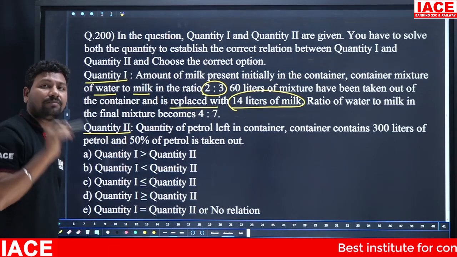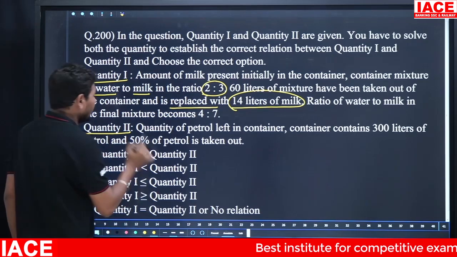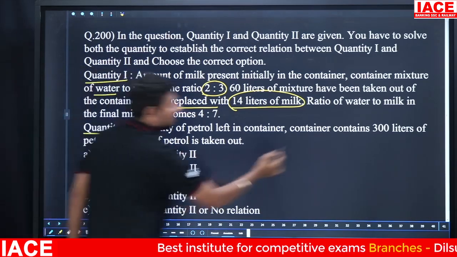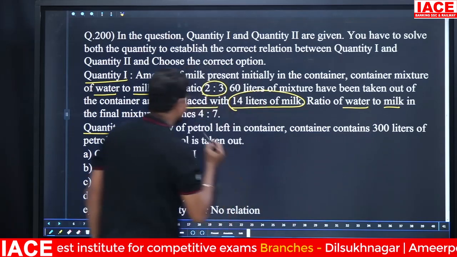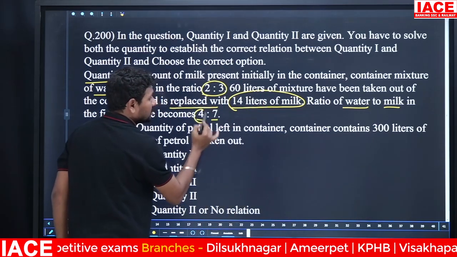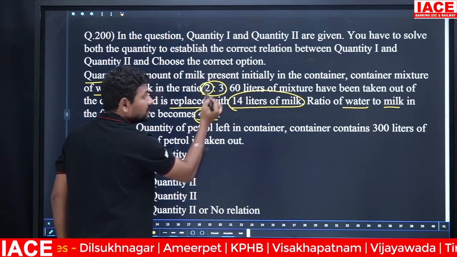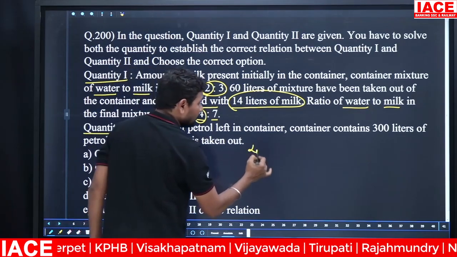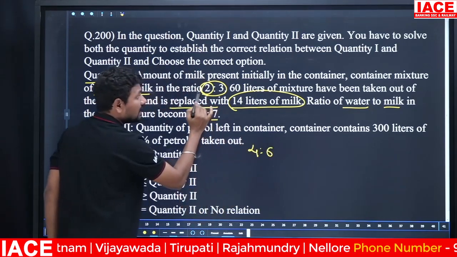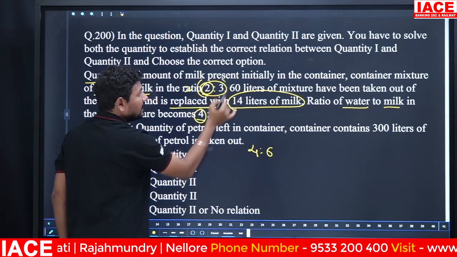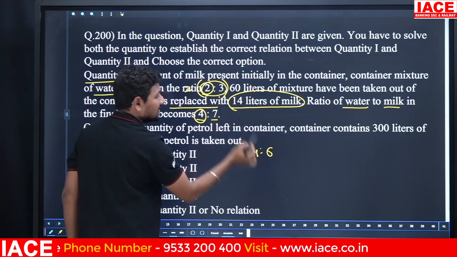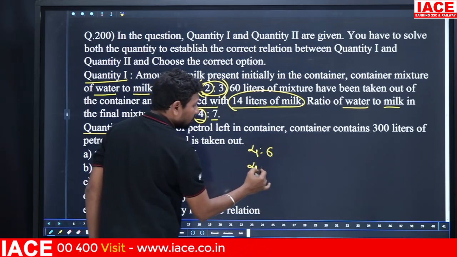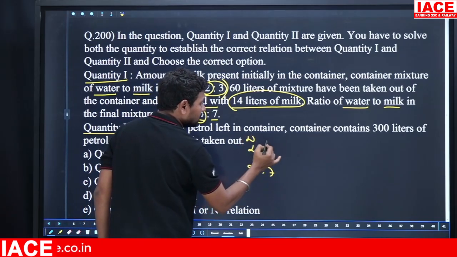When you are replacing with milk, water should be constant, and the final ratio of water to milk is 4:7. Here water is how many parts? 4 parts. Here it is how many parts? 2 parts. We have to make them equal. Initially 2:3, I am multiplying with 2, so 2 into 2 is 4, 2 threes are 6, and the final ratio is also 4:7. This is the water part, this is the milk part.